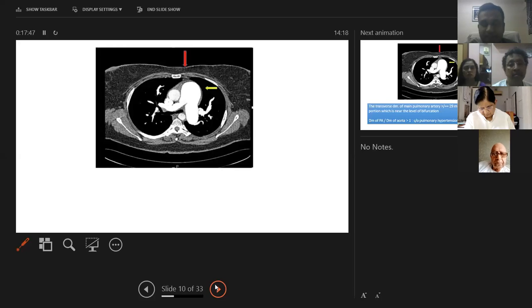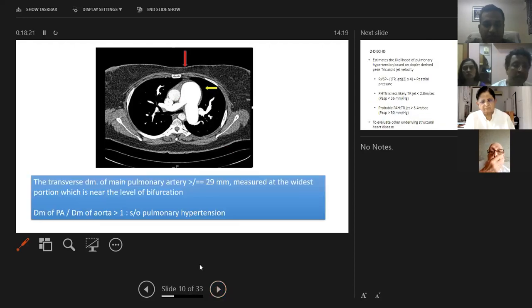CT scan, what do we see? Whenever we have to measure pulmonary hypertension on CT scan, it is to be taken at the bifurcation of the pulmonary artery. This is the cross-sectional area which has to be taken. If the cross-sectional area at this bifurcation of the pulmonary artery is more than 29 millimeters, we can consider it as pulmonary hypertension. Or if the ratio of the pulmonary artery diameter to the ascending aorta diameter is more than 1 in favor of the pulmonary artery, we'll consider it as pulmonary hypertension.